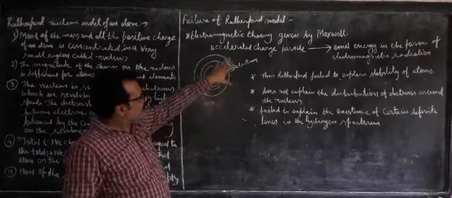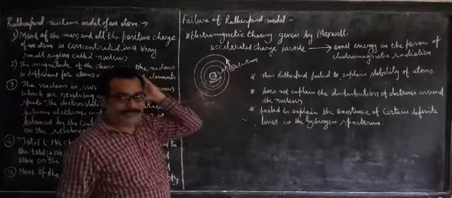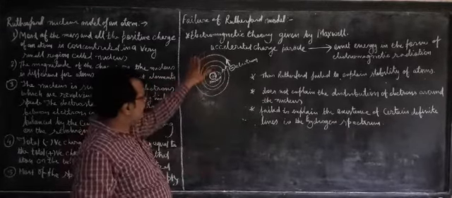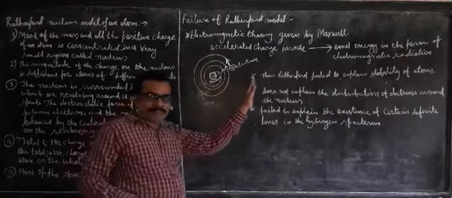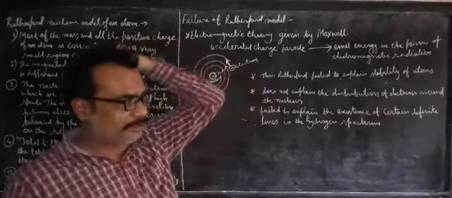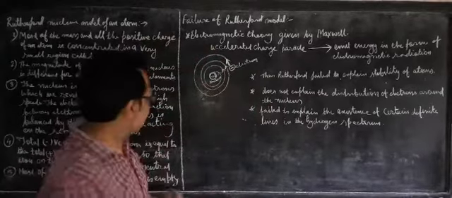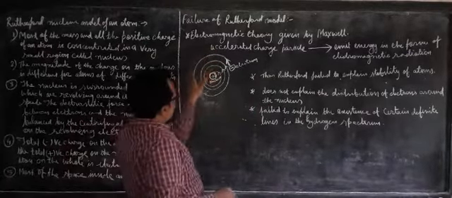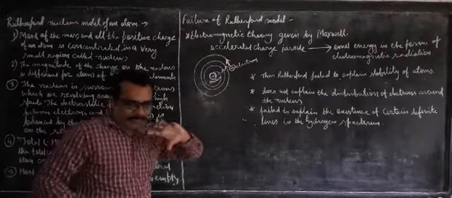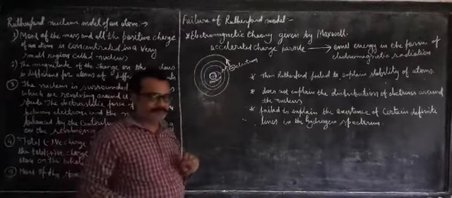The electron is an accelerated charged particle, because it is revolving around the nucleus, so it has acceleration, because at every moment it changes direction. Although its speed remains the same, it has an accelerated motion because it is moving in a circular path.